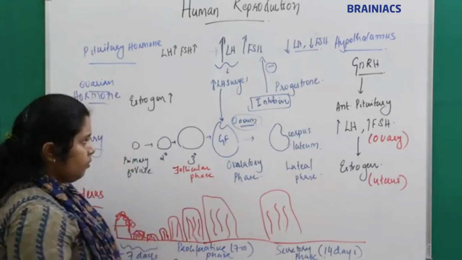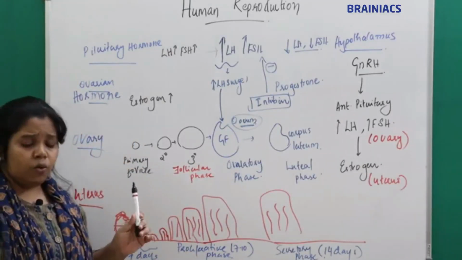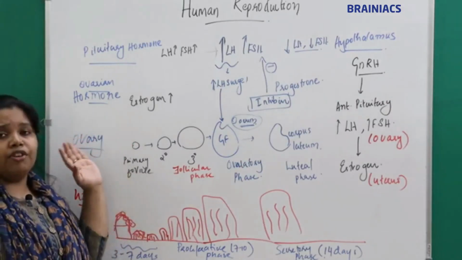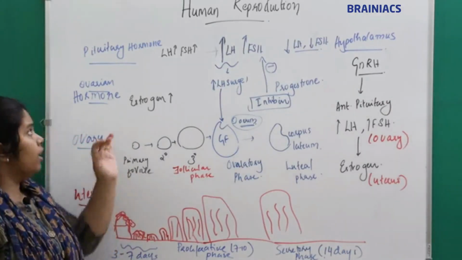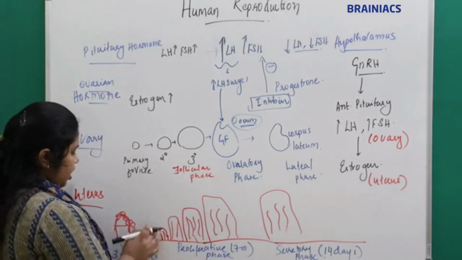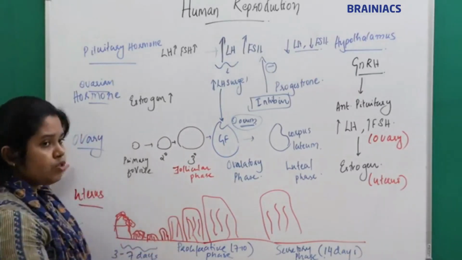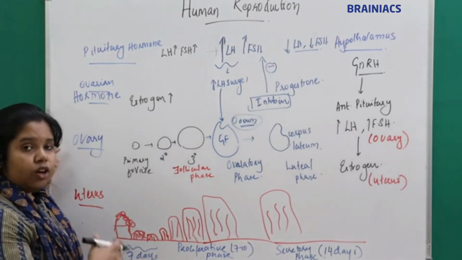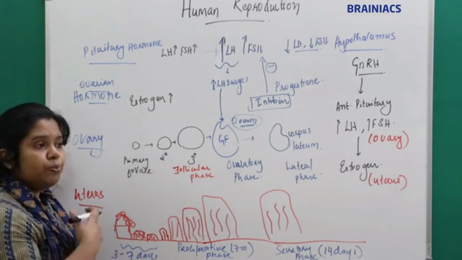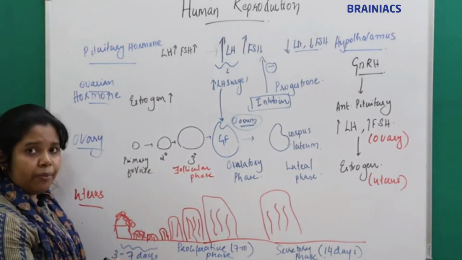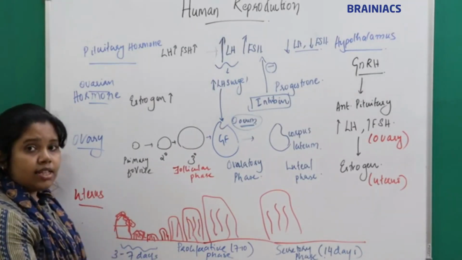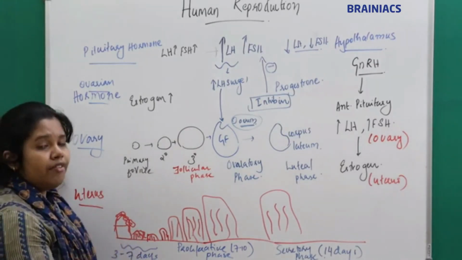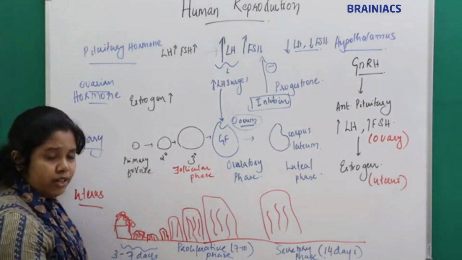Okay, understand this table clearly. Before discussing this fate of the ovum, I want everyone to be clear about this table. This is the menstrual phase. What is happening in the menstrual phase? I told you there will be bleeding, vaginal bleeding, because of the shedding of the endometrium. That marks the start of the menstrual cycle. The bleeding will be there for 3 to 7 days. That is called the menstrual phase.